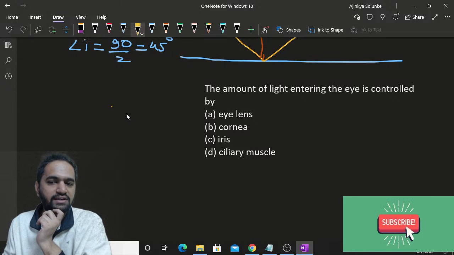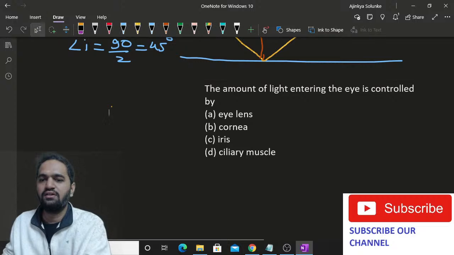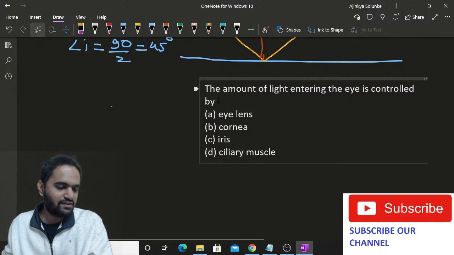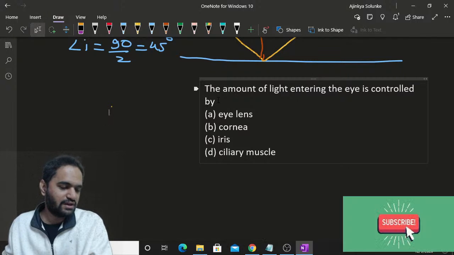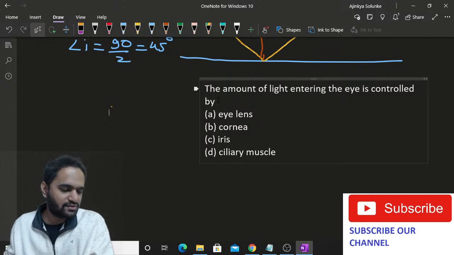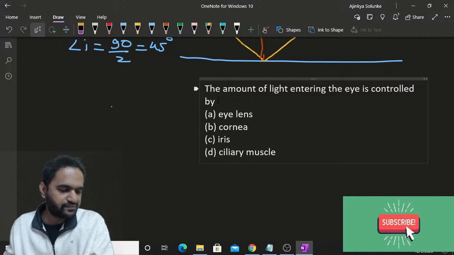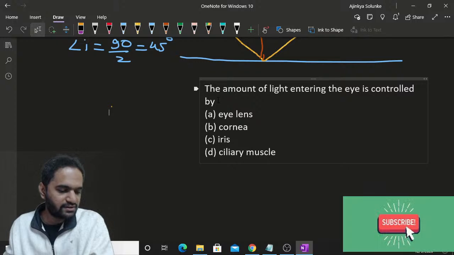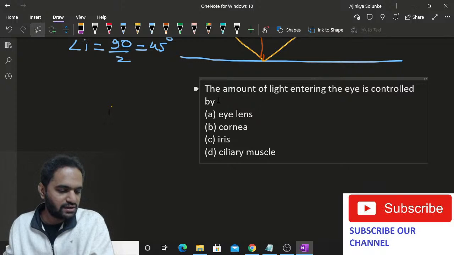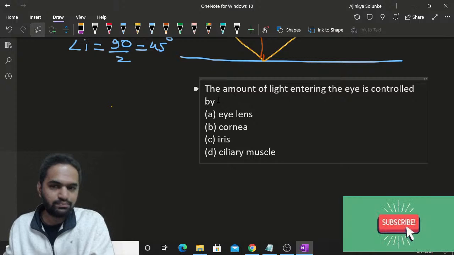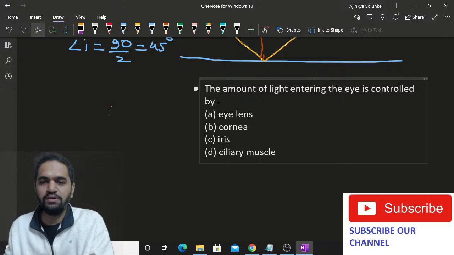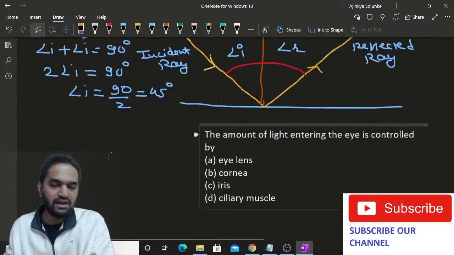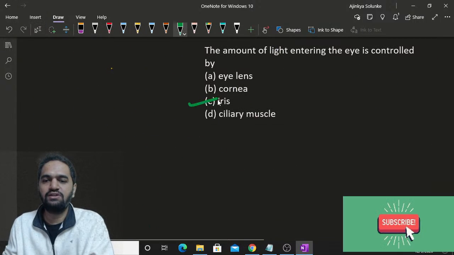Eye lens, cornea, iris, ciliary muscle. Okay. Somebody is saying iris. What about others? Okay. Gaurav is saying iris. Ambure is saying iris. Joshi iris. Gayatri iris. Okay. Praful Joshi iris. Pupil. Okay. But Vaibhav, pupil is not in the option. So the answer is iris. Definitely the answer is iris. Without a doubt, it is iris.